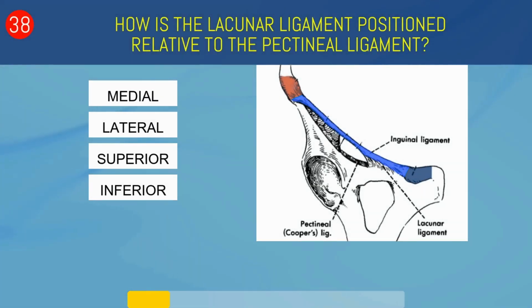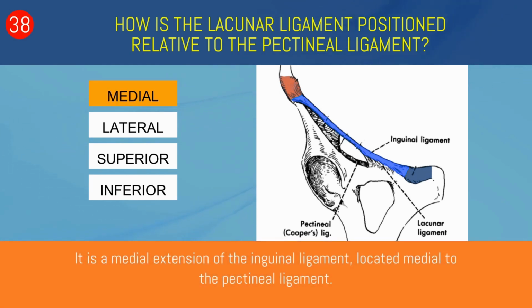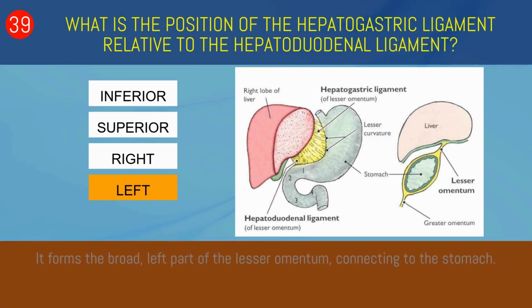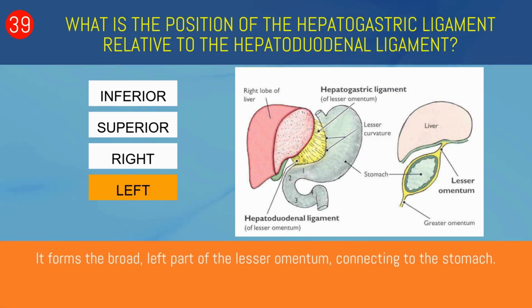How is the lacunar ligament positioned relative to the pectineal ligament? Medial, lateral, superior, or inferior? Medial. It is a medial extension of the inguinal ligament, located medial to the pectineal ligament. What is the position of the hepatogastric ligament relative to the hepatoduodenal ligament? Inferior, superior, right or left? Left. It forms the broad, left part of the lesser omentum, connecting to the stomach.